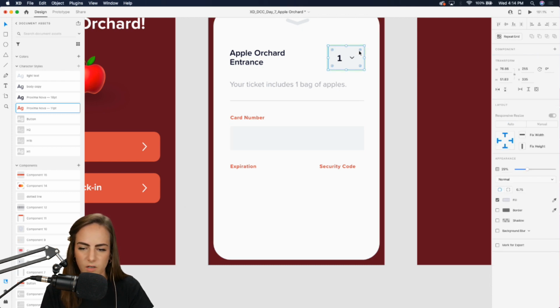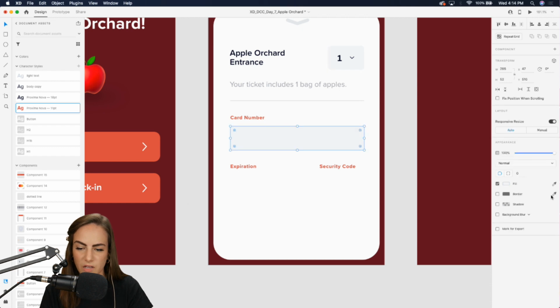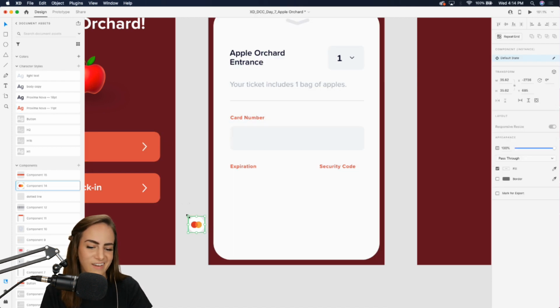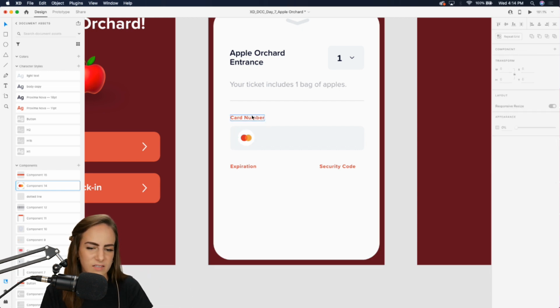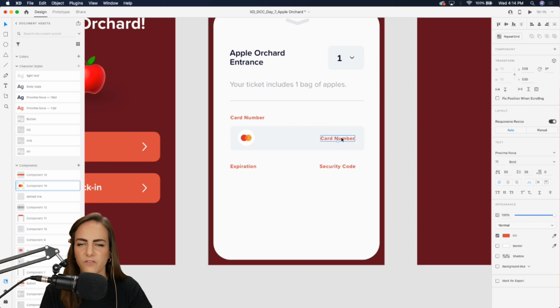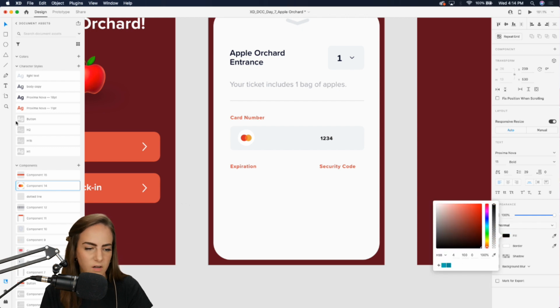Let's see what the rounding radius on this is, 6.75. So we'll do the same here. I guess I could have copied and pasted that, but that's okay. And then a little discover icon. And then let's add some text for the last 4 numbers. Just fill that in with whatever.